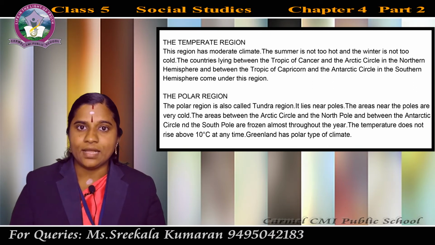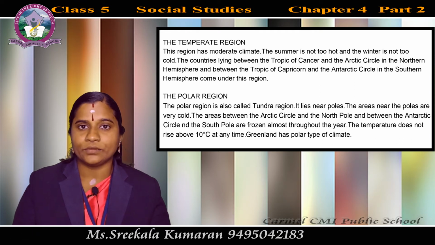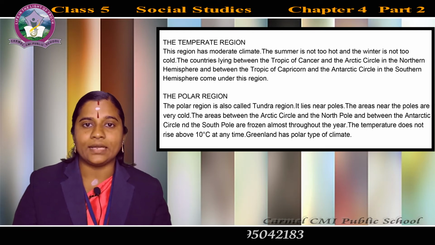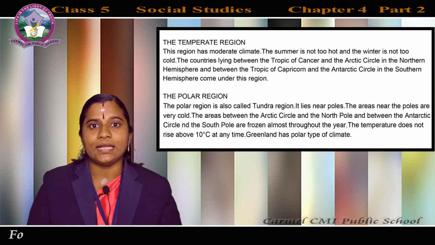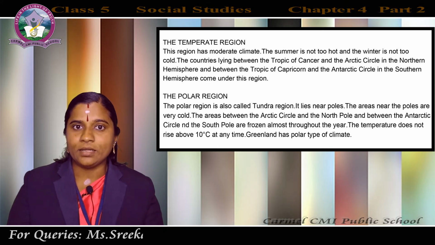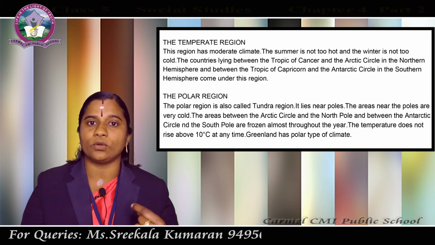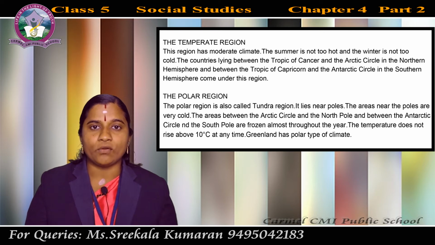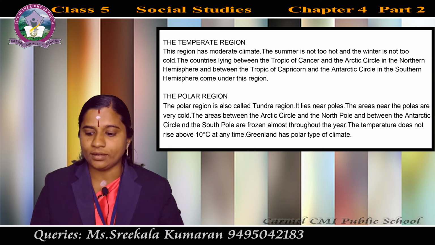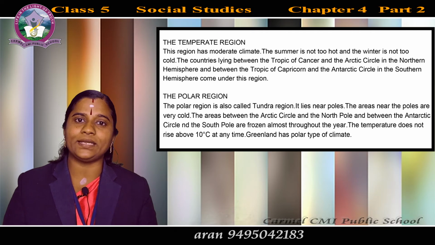Already you studied that the equator divides the earth into two equal halves. The north of the equator is known as the northern hemisphere and the south of the equator is known as the southern hemisphere. So, the countries lying between the Tropic of Cancer and the Arctic Circle in the northern hemisphere and the Tropic of Capricorn and the Antarctic Circle in the southern hemisphere come under this region. Which region? The temperate region.